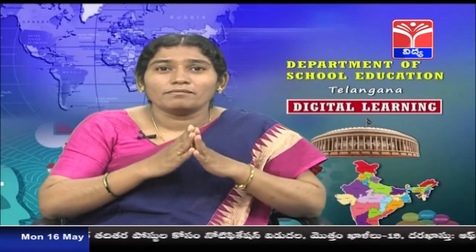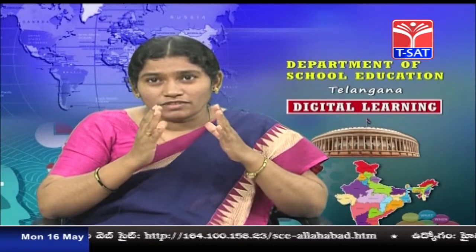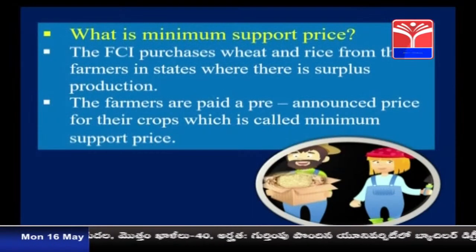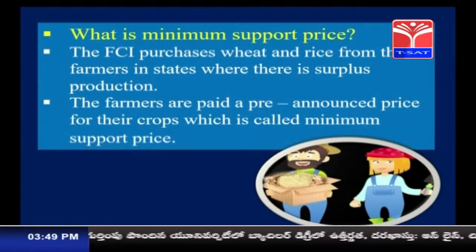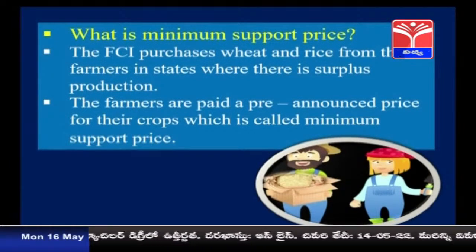Such a price which is fixed by the government so that the farmer doesn't go into losses is called minimum support price. The rates of the food grains to be purchased by the government from the farmers are fixed at the time of production, prior to the actual production coming out. The ideology behind this scheme is that the farmer should not be at a loss at all. So, minimum support price is fixed.